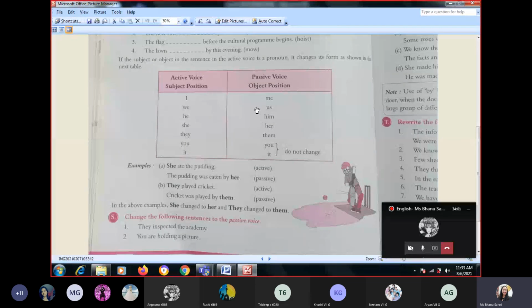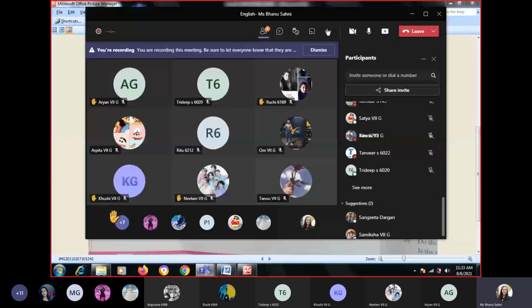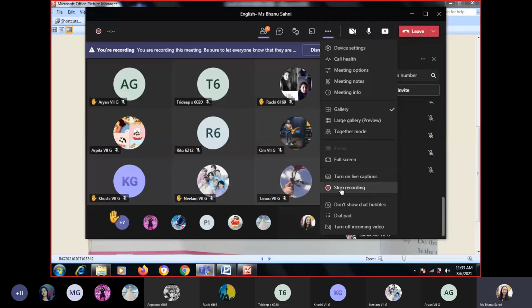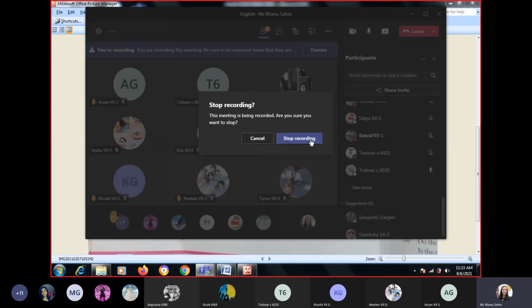Okay, and it is vice versa. If me is there, it will change to I. If him is there, it becomes he. So that is how you're supposed to remember. Please take this table, write learn, important. Till here, is everything clear to everyone? Yes, ma'am.